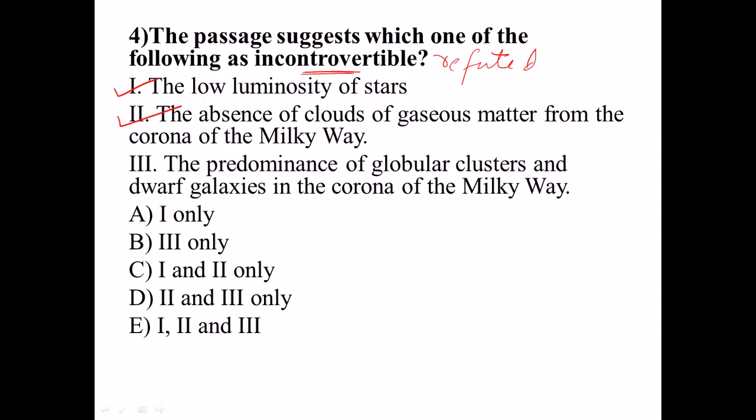Third says the predominance of globular clusters and dwarf galaxies. Is it saying anywhere about the predominance of the globular clusters? No, it is not. So this is not correct. Only one and two are correct. So our option C is the correct answer. I hope this was an easy passage and you could have managed it. Thank you.